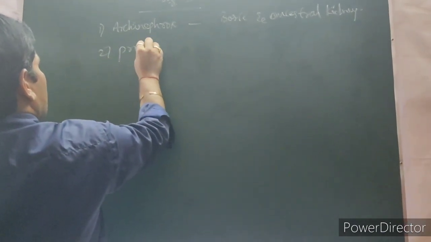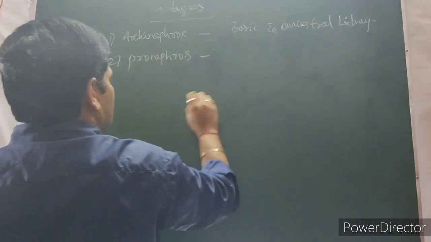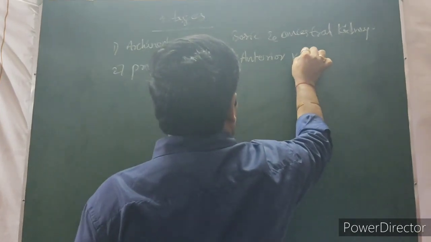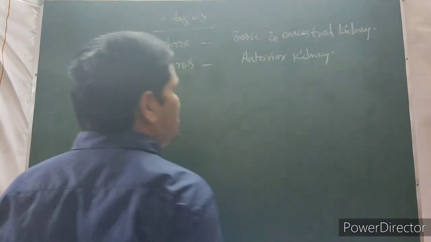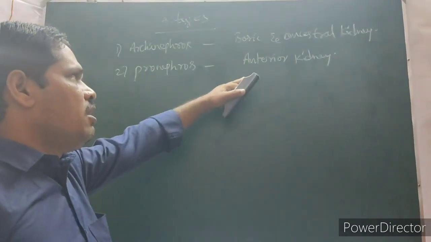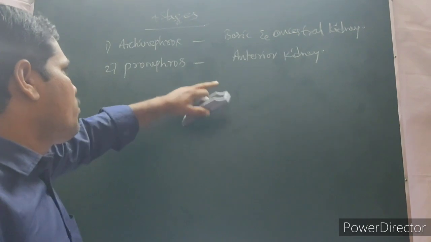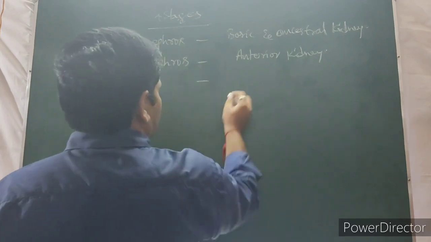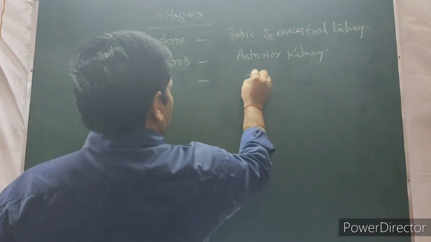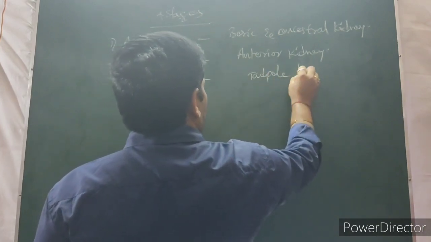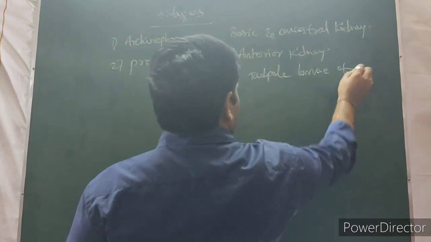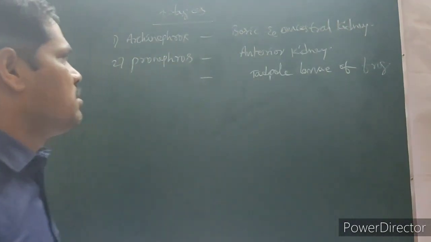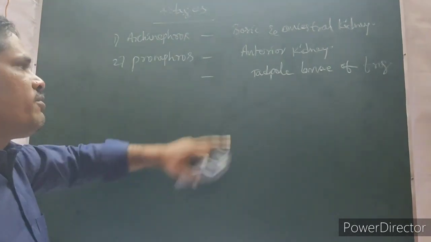Then pronephros is also called anterior kidney. That means in a very early stage after the ancestral kidney, the next stage is the pronephros. That's why it is called the anterior kidney. Here, a common example is the tadpole larvae of frog. Tadpole larvae of frog is a common example of the pronephros kidney.